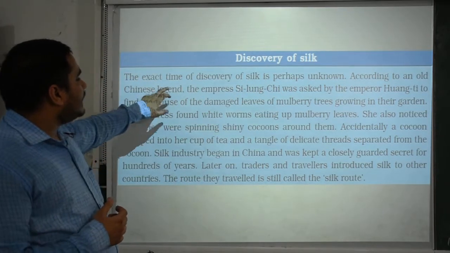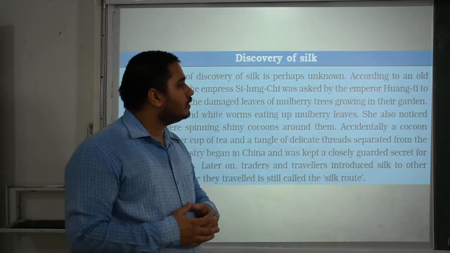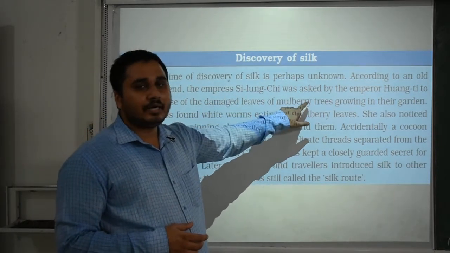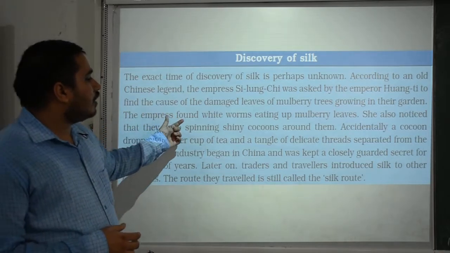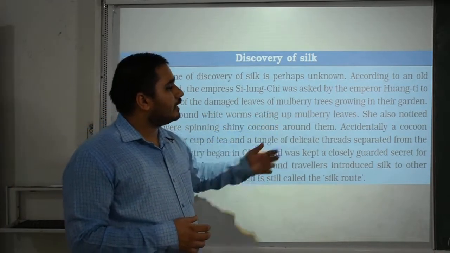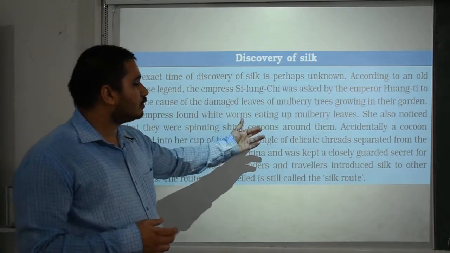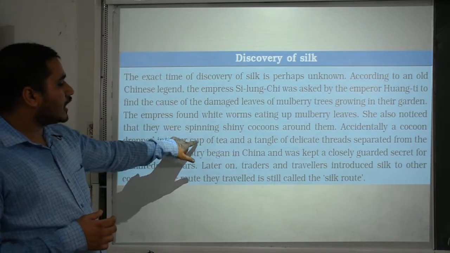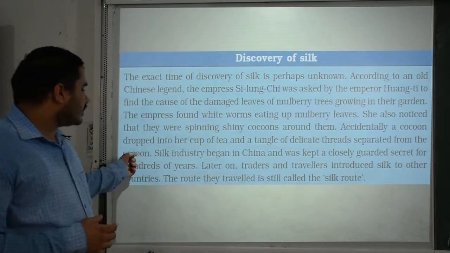According to an old Chinese legend, the Empress Si Lungqi was asked by the Emperor Huang Ti to find the cause of damaged leaves of the mulberry trees growing in their garden. The Empress found white worms eating up mulberry leaves. She also noticed that they were spinning shiny cocoons around themselves. Accidentally, a cocoon dropped into her cup of tea and a tangle of delicate threads separated from the cocoon.